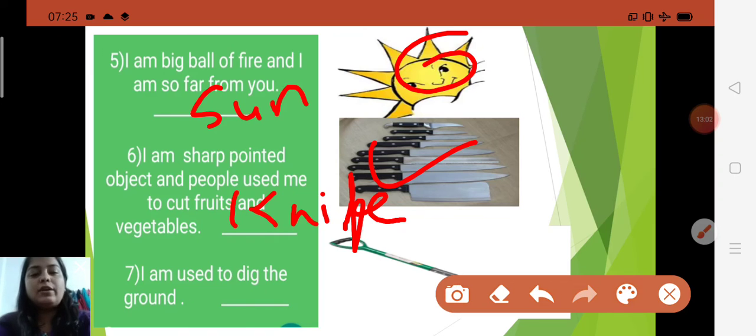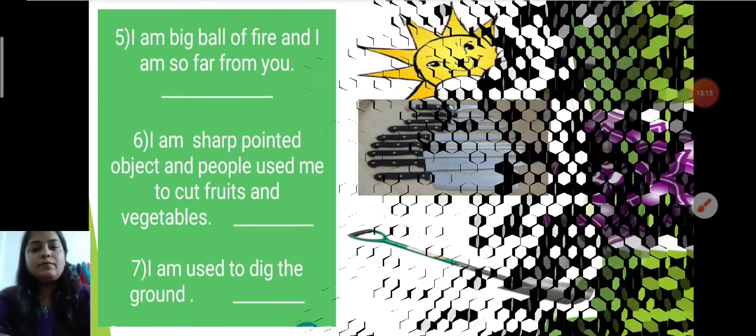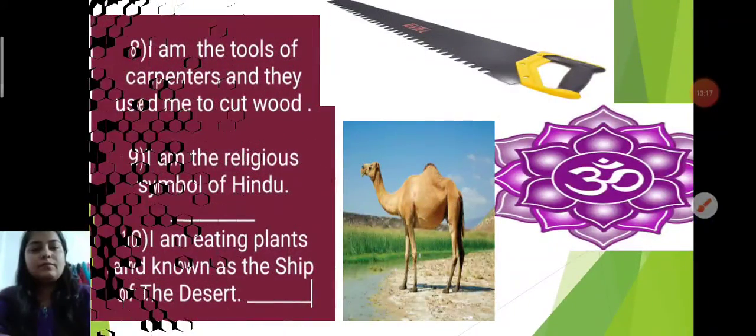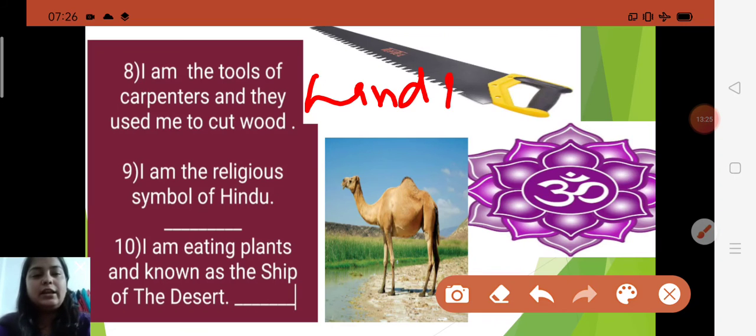Knife. Now next, I am used to dig the ground. What will you say? Spade. A spade is used to dig the ground. Now next one is here. I am the tool of carpenters and they use me to cut wood. What will you say? Handsaw. This is the picture of a handsaw. H-A-N-D-S-A-W, saw. A handsaw is a carpenter's tool, and they use it to cut wood.